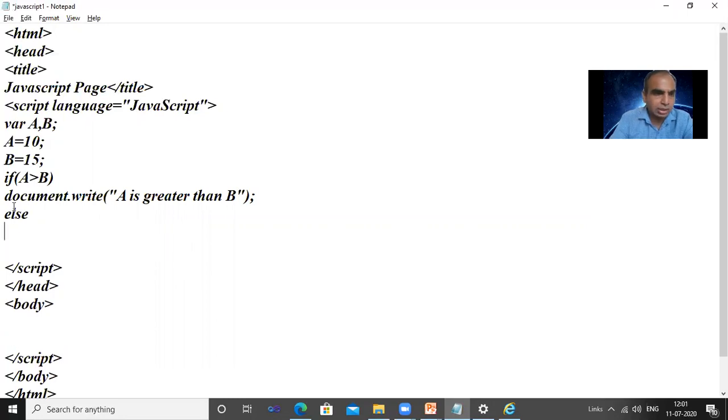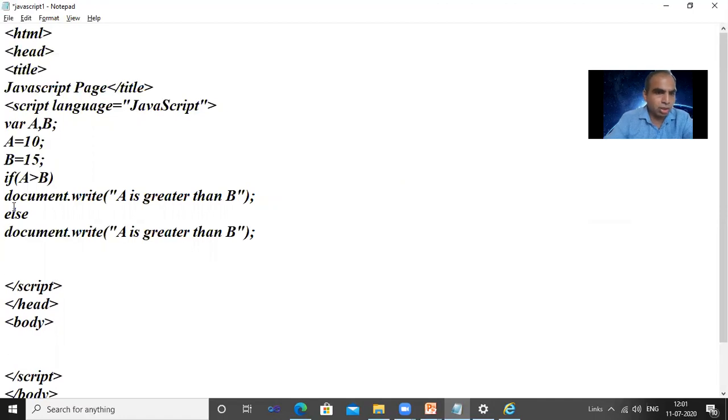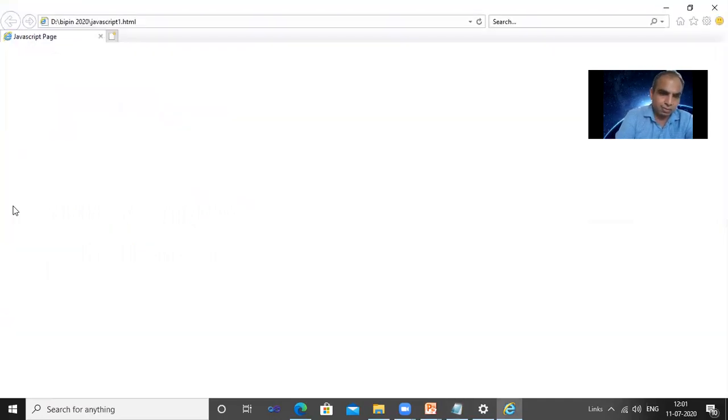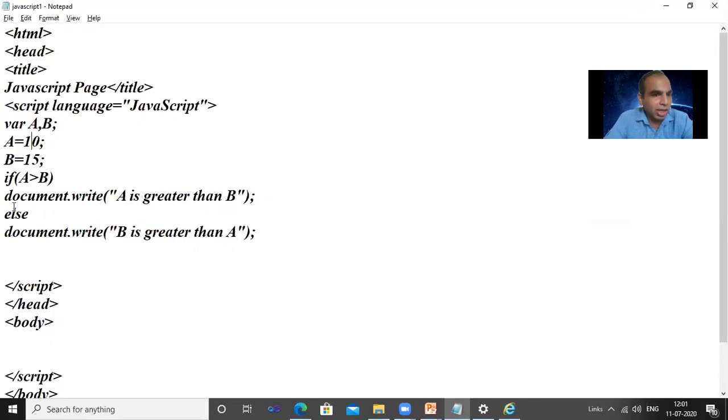So we can write else: if A is not greater than B, then it must be B is greater than A. File save. See that. Got it? Now A is 10, B is 15, that's why we are getting the else answer. The condition is false. This is the condition.